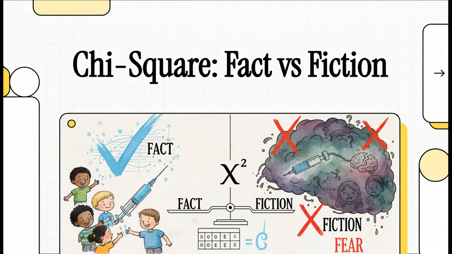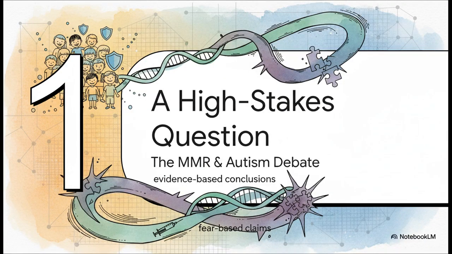Welcome to The Explainer. Today, we are diving deep into one of the most powerful tools in statistics, and we're going to do it by looking at one of the most heated public health debates of our time. We're going to see how cold, hard data helps us separate what's real from what we just fear. So let's start with a really high-stakes question, one that has fueled an incredible amount of concern and controversy for years. It's a question that absolutely demands a clear, evidence-based answer.